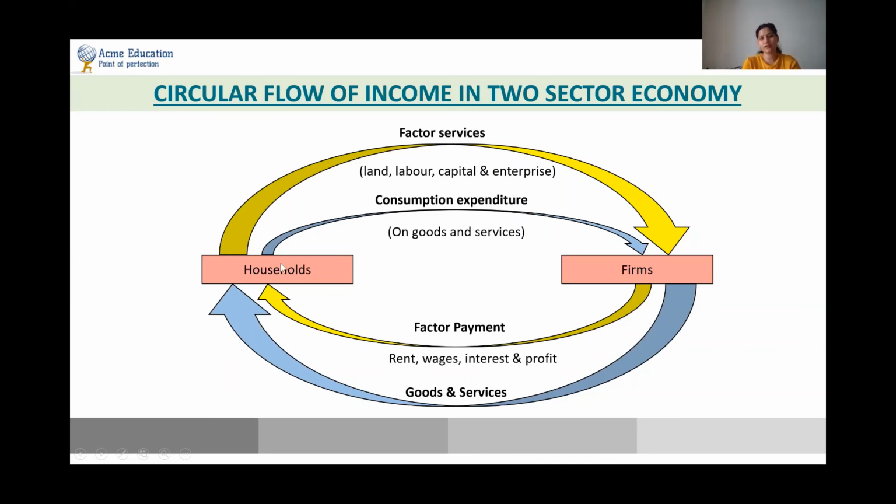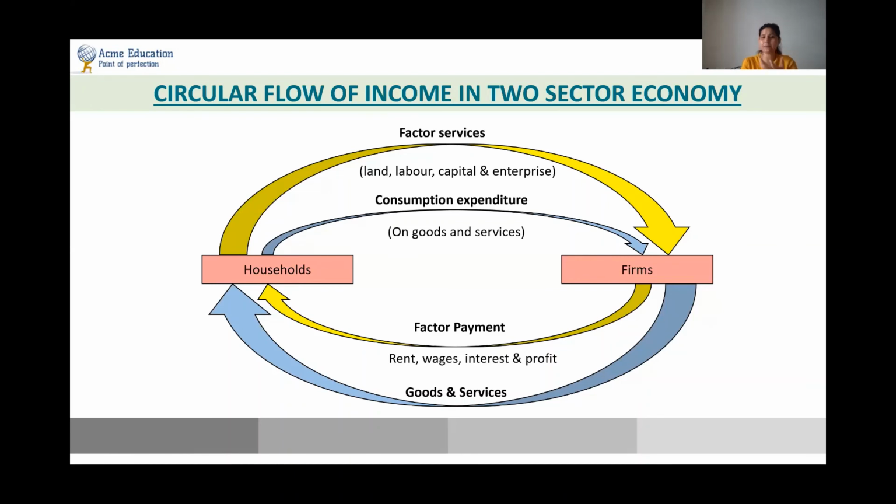Now the real flow has flowed from the household to the firms, so it needs to come back from the firms to the household. So it will be coming in the form of goods and services, which the firm is going to sell to the household, and the household is going to go and buy the goods and services from the firms, which is the purchase of the goods and services. So this time the money is going to flow from the household to the firms, and the goods and services are going to flow from the firms to the household. So this one becomes the real flow, and this one becomes the money flow. This way the entire cycle of the circular flow in a two-sector model is being shown.